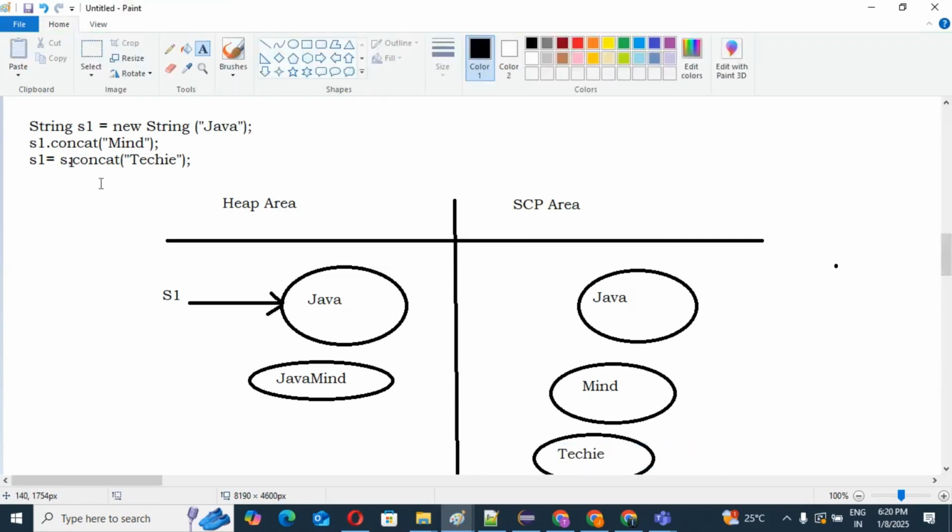Then what I have told you, s1.concat. So s1 is our Java. I already mentioned that a string object is immutable. We cannot modify or change the existing object. So if you want to perform any operation, we call any method at runtime, and we create one new object. So s1 is Java and this is techie. So Java techie. Yes or no?